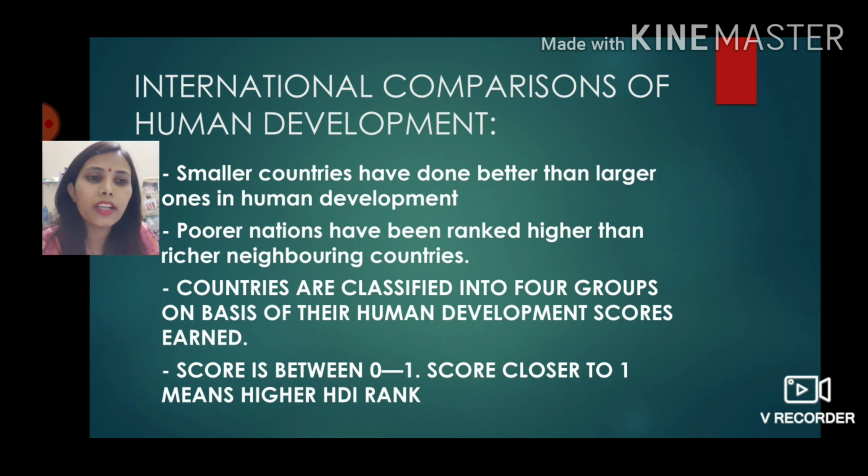Countries are classified into 4 groups on the basis of the human development scores. Now when we are measuring the human development, it is between 0 to 1. Now if a country is having a score 0.98 and the other country is having a score 0.01, so 98 is closer, so the country with 0.98 will have higher human development than the other country. So the scores, remember, are always between 0 to 1 when we are measuring human development.